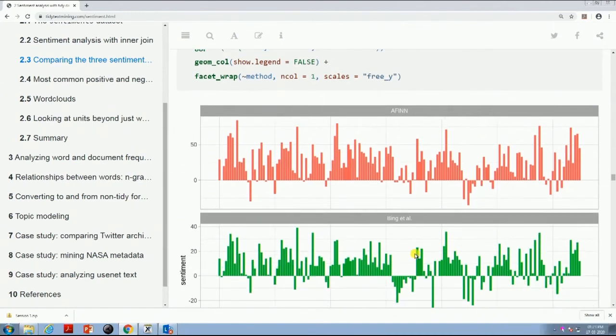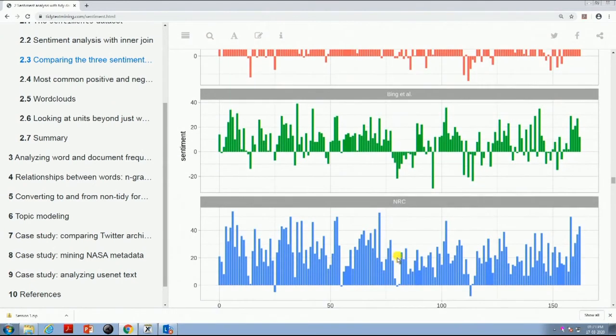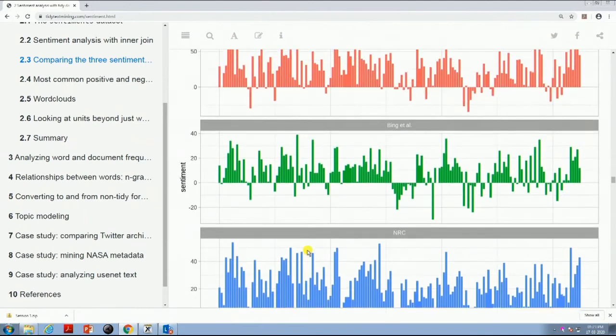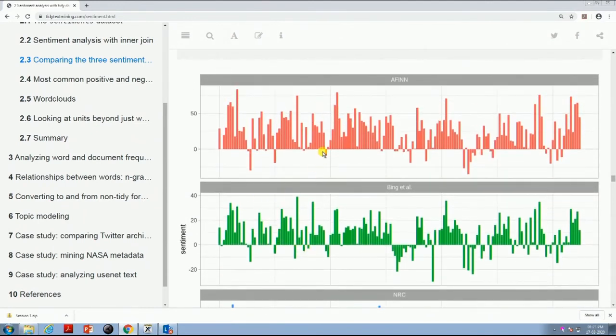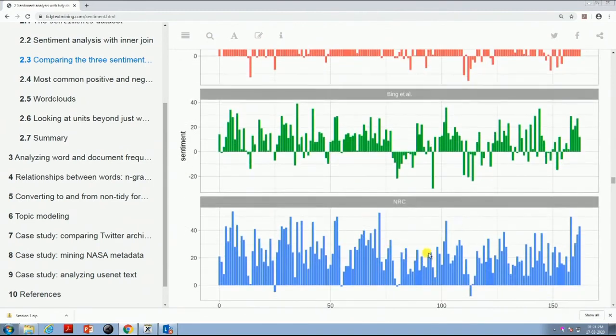If I just compare AFINN, Bing and NRC, NRC is giving heavily positive, everything is positive. On the other hand, AFINN and Bing are able to show similar results. So, AFINN and Bing are closer to each other, and NRC is not so close to Bing. That can be a reason why I can shift the scale. So, if I compare these two, I can say that if I do NRC minus 5 or minus 10, then these two might match with each other. So, that we will see.